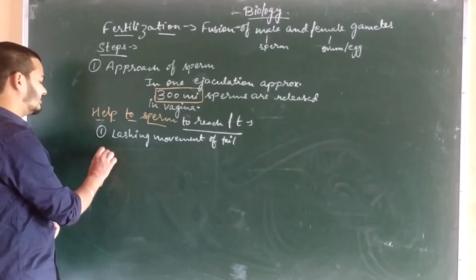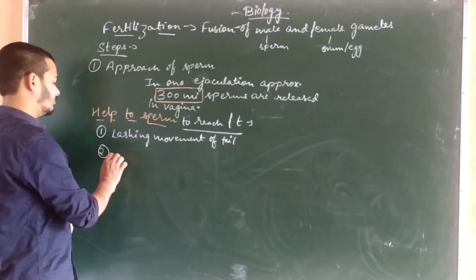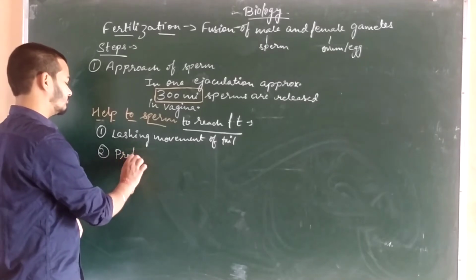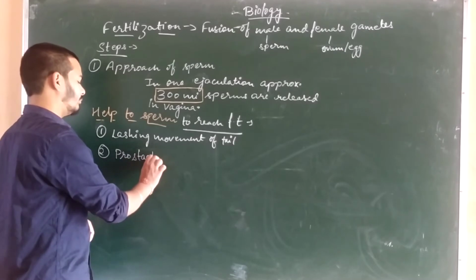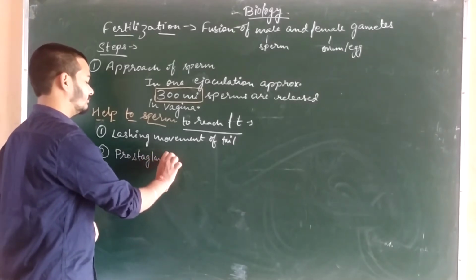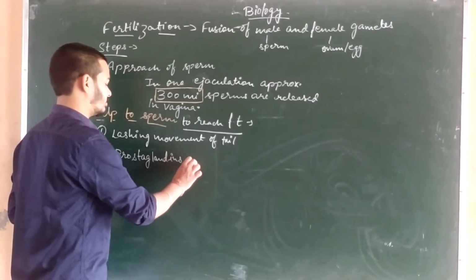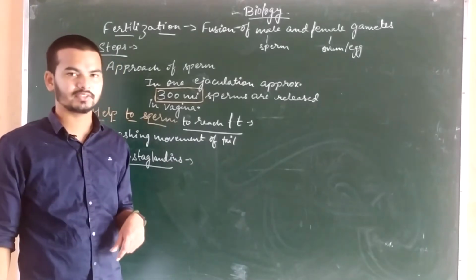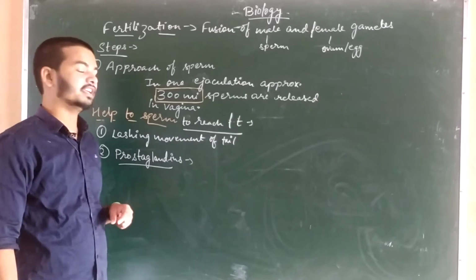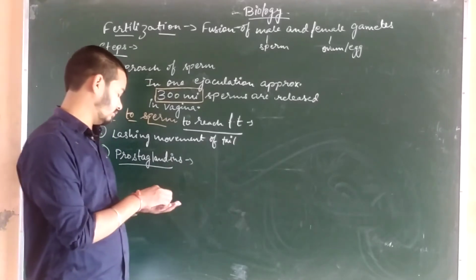Okay. The second thing is prostaglandins. What are prostaglandins? It is a type of chemical which is released from the prostate gland. What do they do?